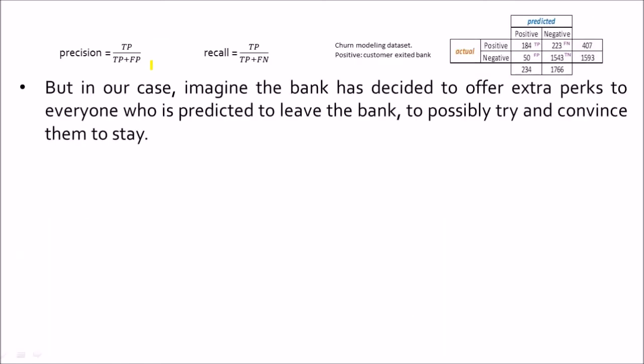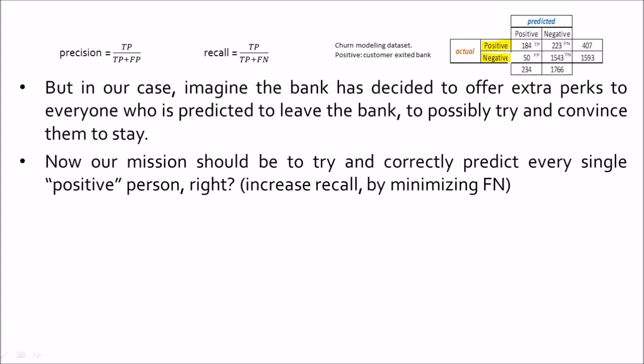But imagine in our case, the bank has decided to offer extra perks to everyone who is predicted to leave the bank, to possibly try and convince them to stay. So what I'm talking about is this churn modeling dataset, where the positive is indicating that the customer left the bank and negative is indicating that the customer did not leave the bank. Okay, so now our mission should be to try and correctly predict every single positive person, right? Because if we improve the number of true positives, then we would be correctly predicting many people who are actually going to leave, and the bank can then concentrate on these people and possibly try to convince them to stay.